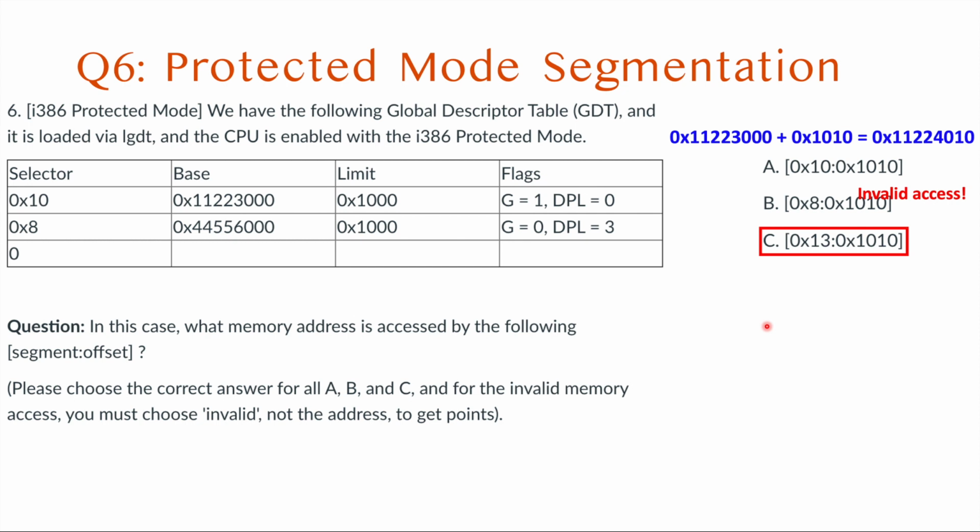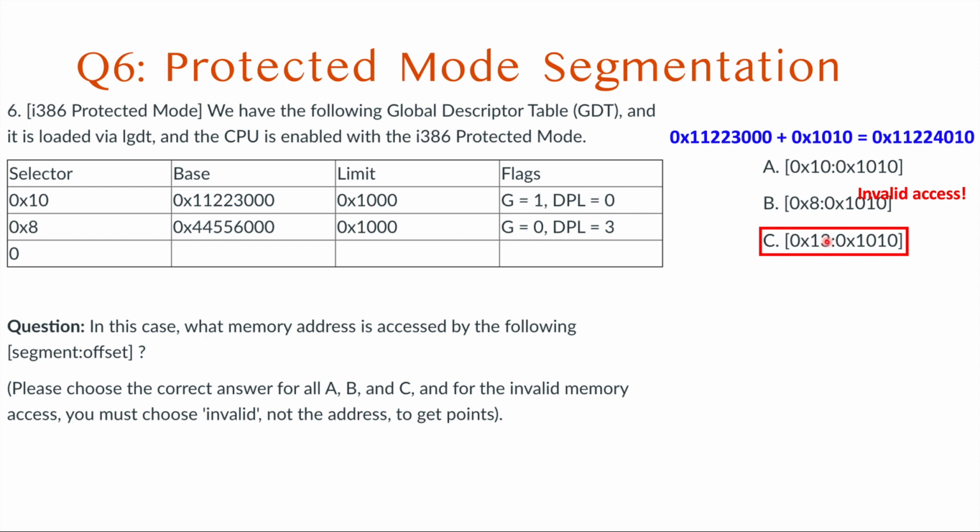And then the first one, the answer is this one. Second one, the answer is invalid access. And then the third one. For the first and second one, we can easily see that this 10 means 16, and 8 is 8. If we take the last two bits of the segment selector, which store the running permission, we will see that all the last two bits are 0. But in this case, you will see that the last two bits are 3. That's the different case.